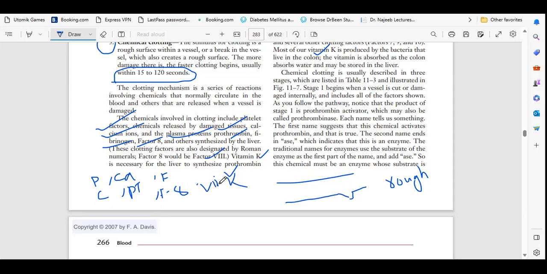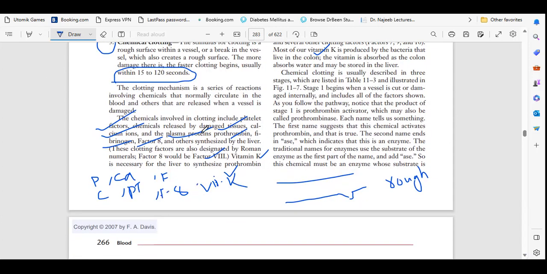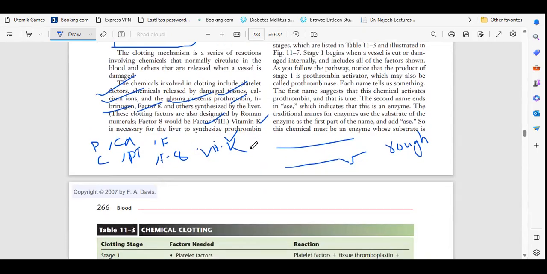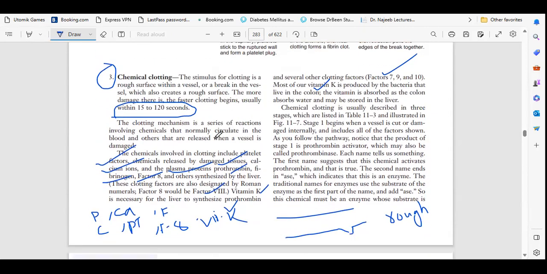Vitamin K is responsible for clotting. Next we have factor 7, 9, and 10. This is very, very important. Basically, first is platelet factors, next is damaged tissue chemicals, then calcium, prothrombin, fibrinogen, factor 8, 7, 9, 10, and vitamin K. So all these family members will go to this area and want to solve this problem. So let's see how it will solve.